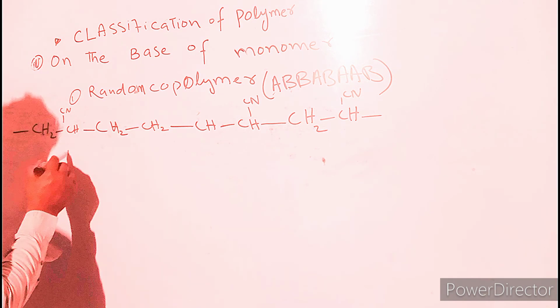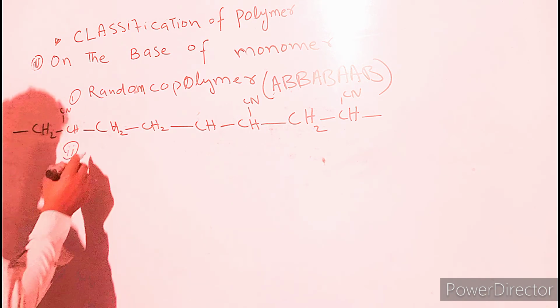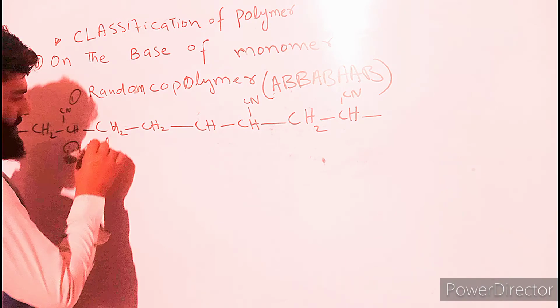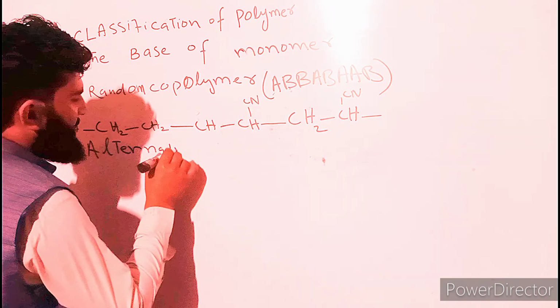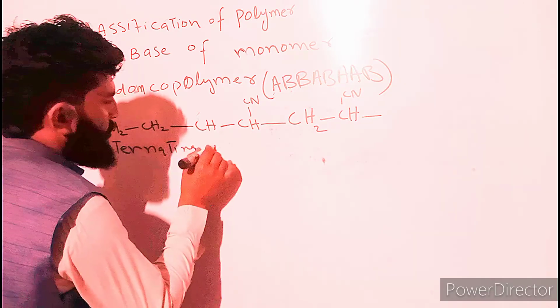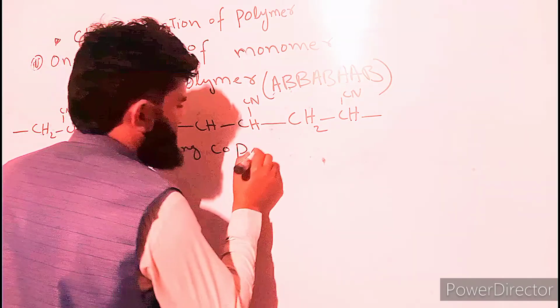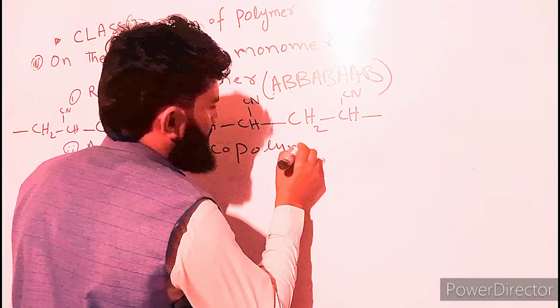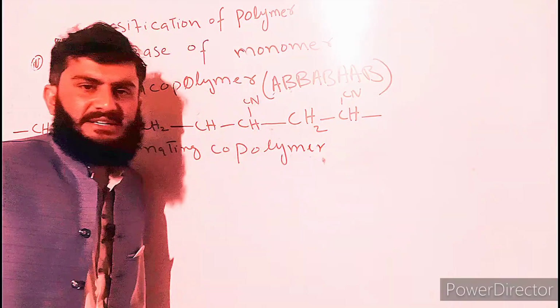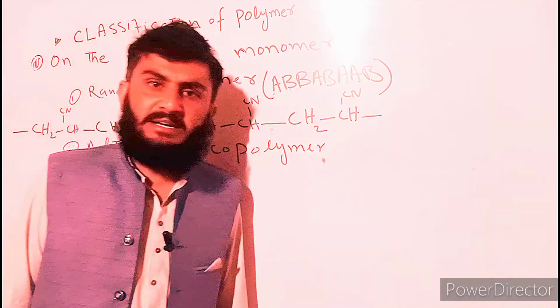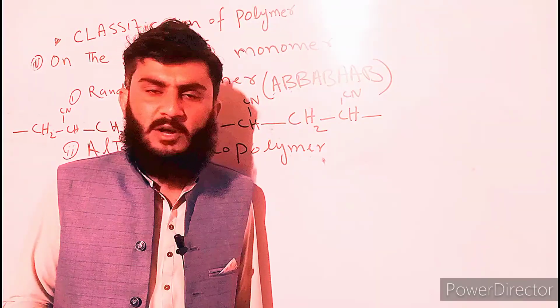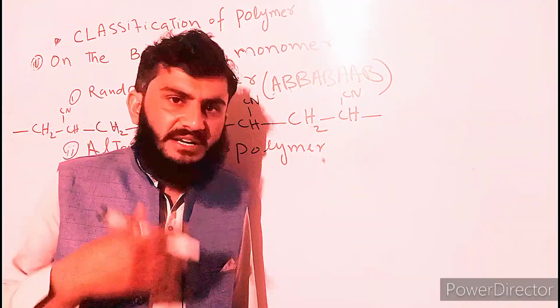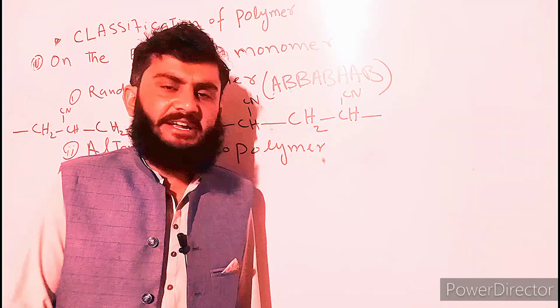Another type is alternating copolymer. What are alternating copolymers? Alternating copolymers are those polymers in which the monomers are arranged in an alternate manner.